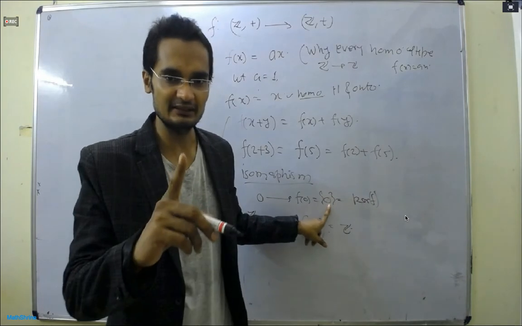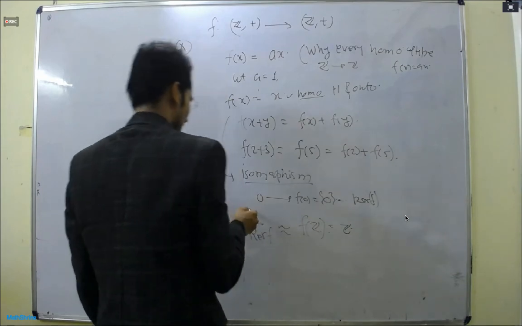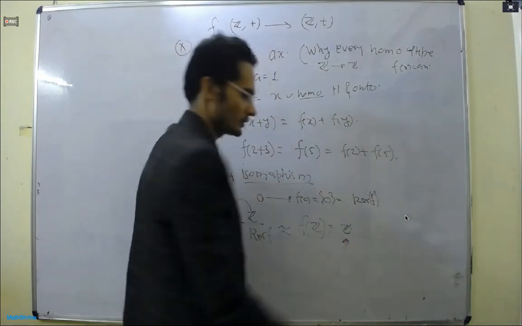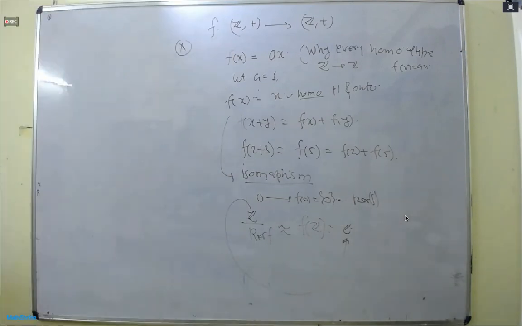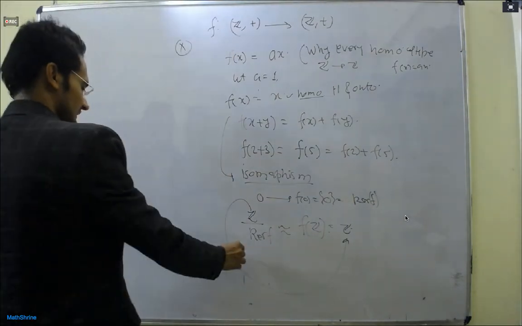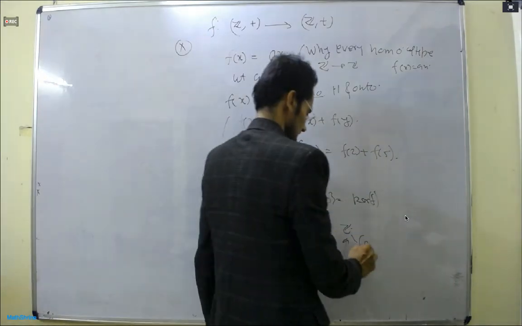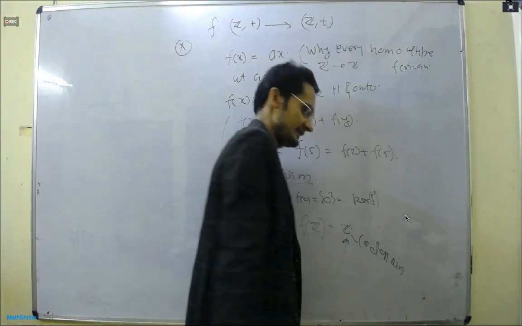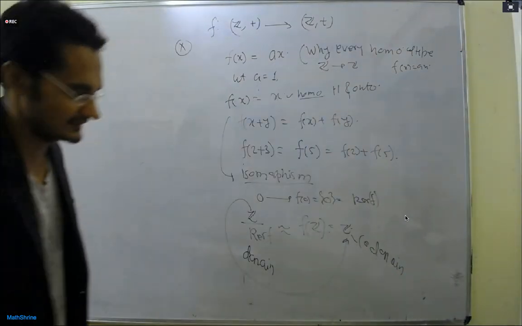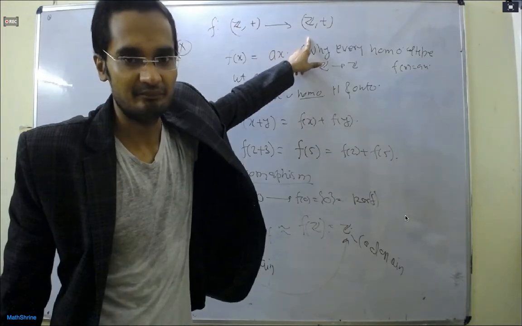All right. Listen. Here our domain and codomain were the same, and the homomorphism arose because it is onto, so the whole image is the same. Suppose it is not Z, it is something else.